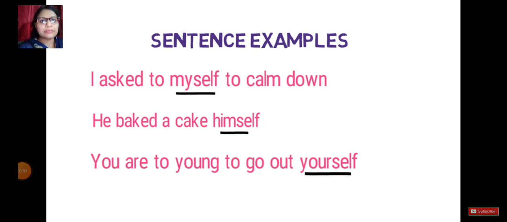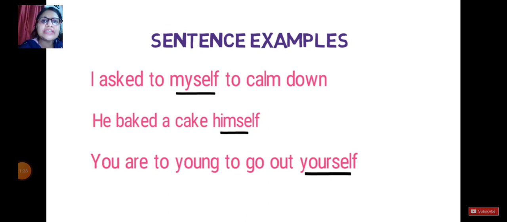No, not emphatic pronoun. He baked the cake himself. Now he is at the place of your subject, and himself is also used for he only, but at the place of object. You are too young to go by yourself. It means you and yourself are both used for the same thing, but you is at the place of subject and yourself is at the place of object. So this is how you will find and differentiate between your reflexive pronoun as well as your emphatic pronouns.